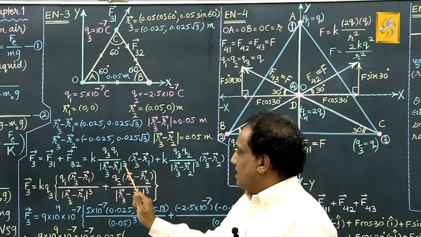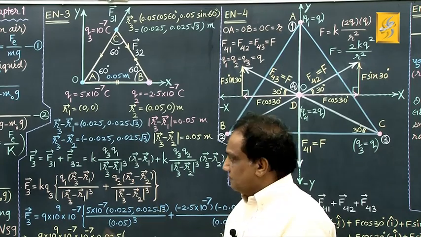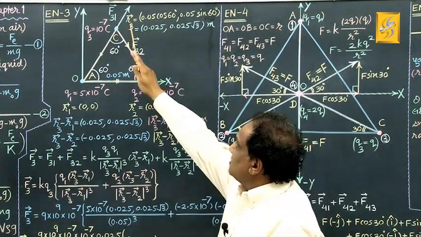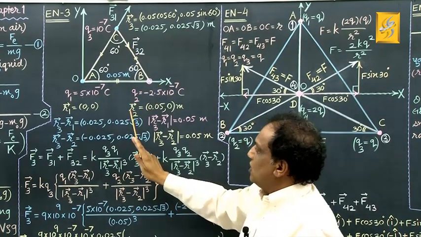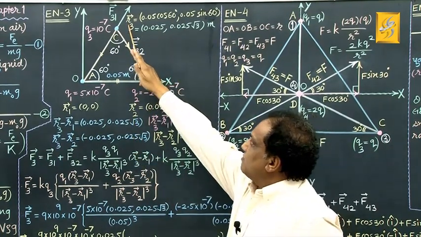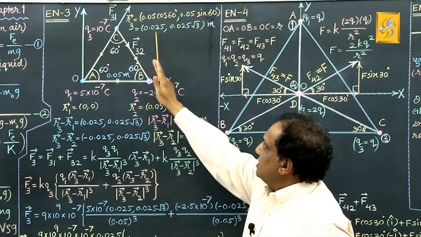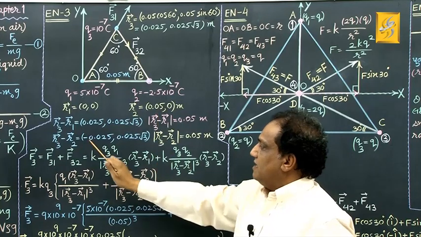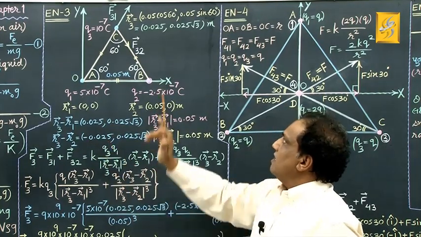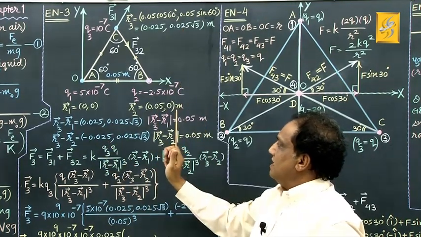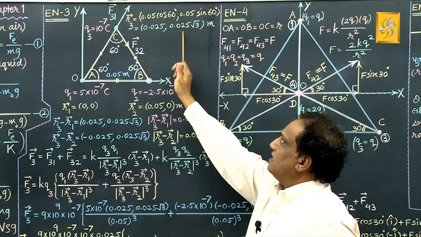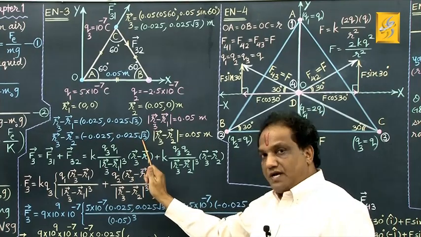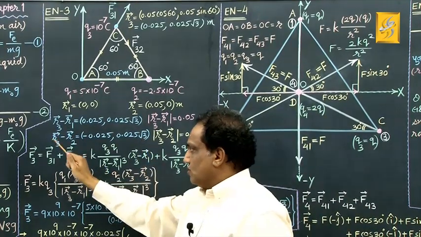Now I require vector R3 minus vector R2 also. So let me find it out. This is vector R3, this is vector R2. Now I want this minus this. 0.025 minus 0.05, that is minus 0.025, comma this minus 0, that is 0.025 root 3. Got it? And now I require modulus of this.